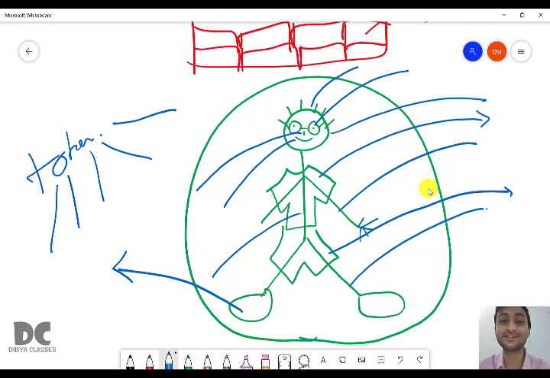The keywords are the essential part of a human body. The essential parts are eyes, without which we cannot see. Mouth, we cannot eat or speak. Nose, we cannot smell or breathe. Ears. Hand, we cannot write or eat. Leg, we cannot run, walk, or kick. So all these are the essential parts.